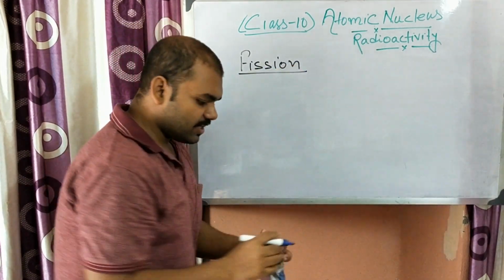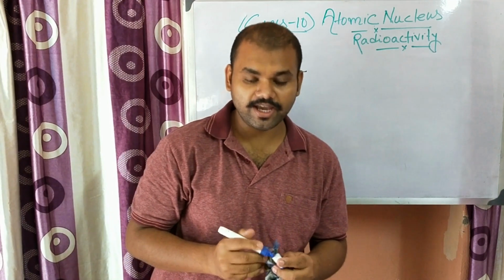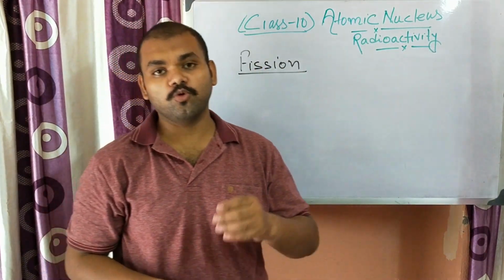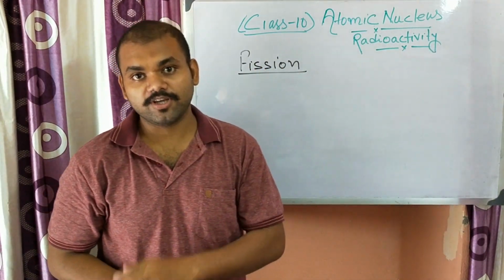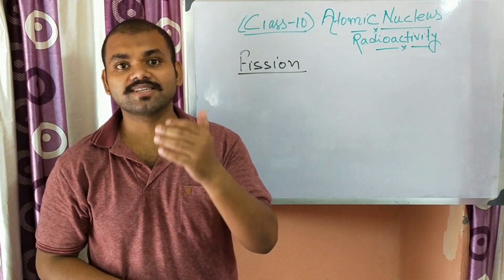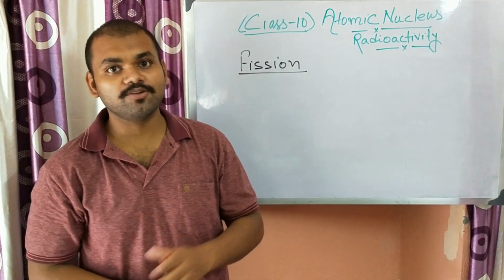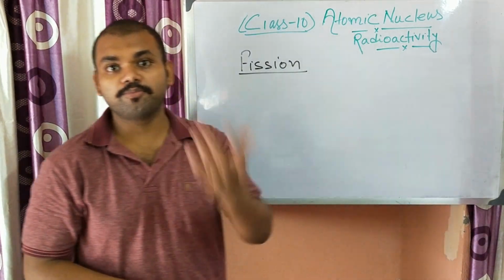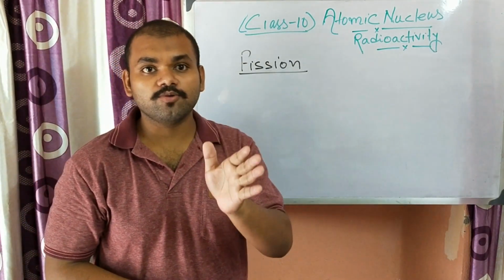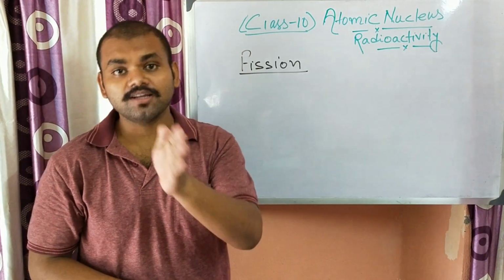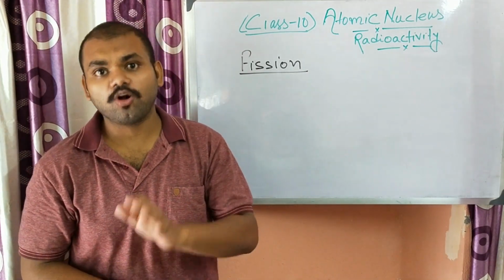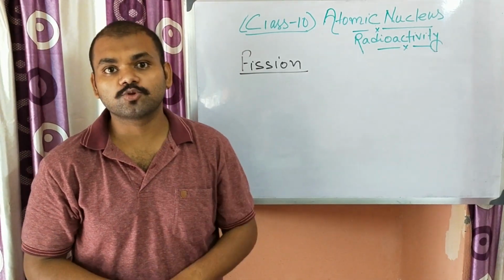In case of fission reaction, a heavy nuclei breaks into two or more smaller nuclei. Smaller nuclei means their mass is less than that of the parent nuclei. Parent nuclei means the nuclei which broke, and the daughter nuclei are the nuclei, or rather the atoms, that are formed.